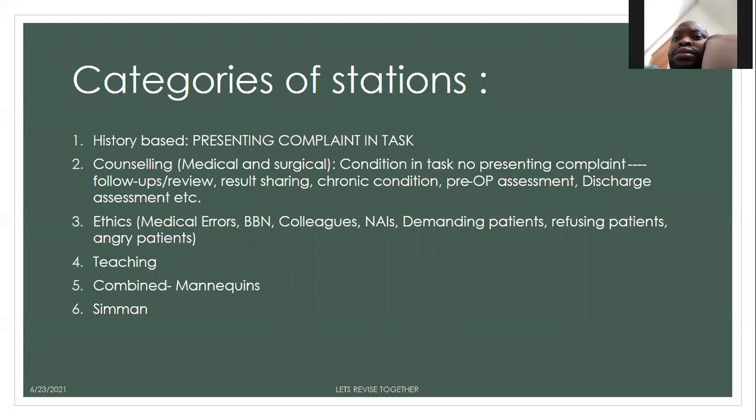A counseling station would already have the diagnosis written. Yeah, perfect. So in a counseling station, we already have the diagnosis in hand. But in a history taking station, if there is a complaint in the station, it is mentioned that the patient is coming with vomiting, the patient is coming with headache. So it means that you have to follow the approach of a history based station. If there is any condition mentioned in the task, like the patient is here for the review of depression, the patient is here for the review of celiac disease, it means that you have to apply the counseling station's approach.